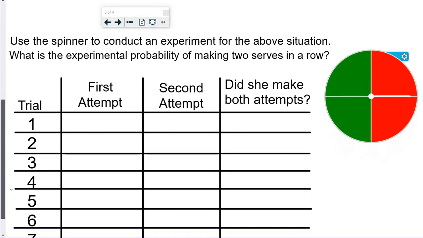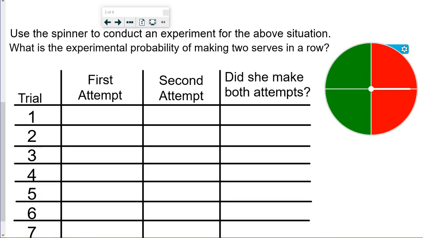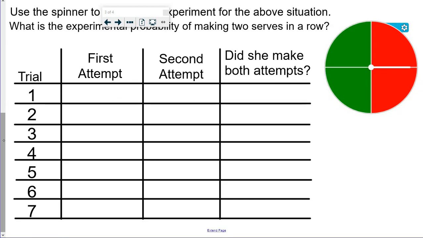So we're going to use the spinner to conduct an experiment for the above situation. What is the experimental probability of making 2 serves in a row? So we're going to say green is in, red is out. So when we hit this, the first one was out. The second one was in. Did she make both attempts? No. The second one was in. And the second one was in. So yes, she made this.